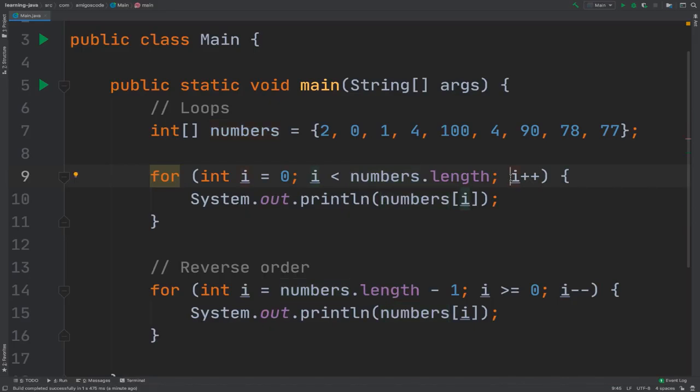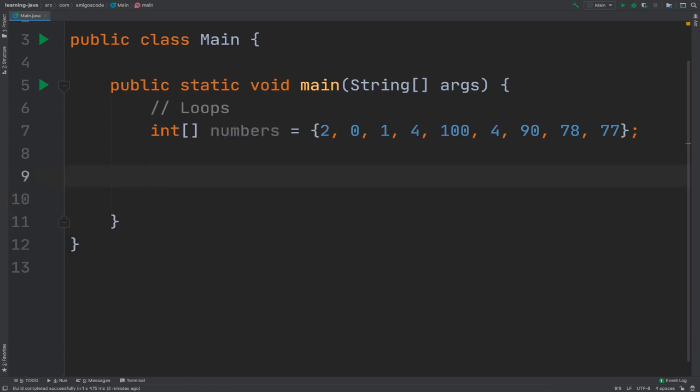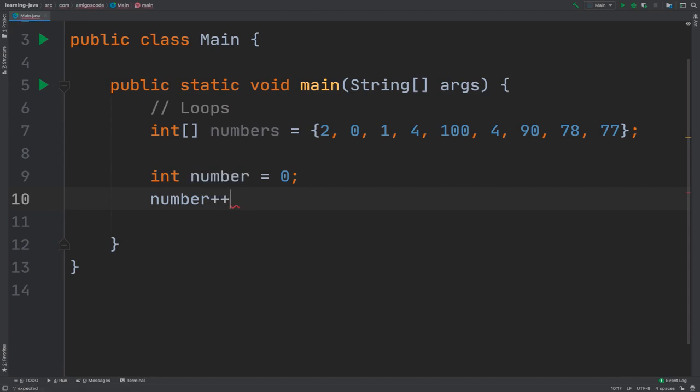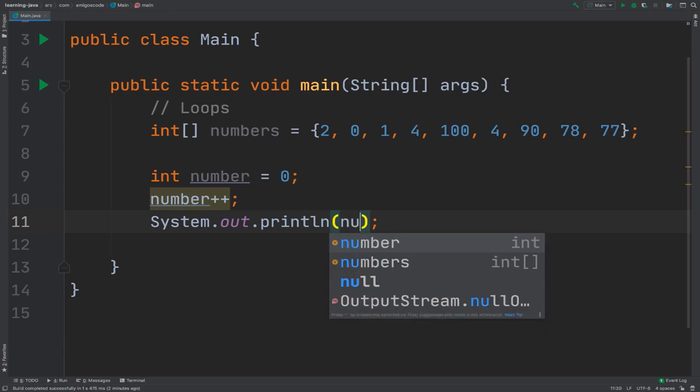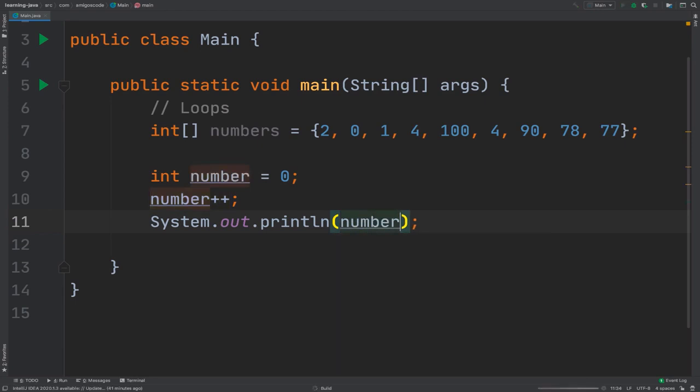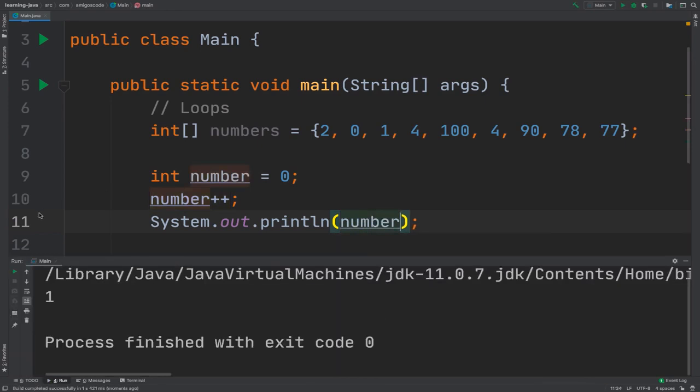Right, let's understand what I++ means and I minus minus. So if I get rid of this, let me create a new variable, so int number equals 0. Now I can say number plus plus, and then print the number.